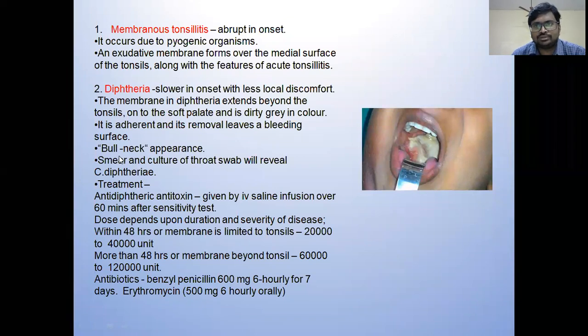The patient usually presents with a bull neck. Bull neck is due to lymph node hypertrophy in the neck. In this case, you take a smear, throat swab, and you send for microbiology. Treatment is antibiotics, and also because this Corynebacterium diphtheriae secretes a toxin, to counteract these toxins, you give antitoxins. Preferred antibiotic is penicillins, and patients who are allergic to penicillins will be given macrolides like erythromycin.